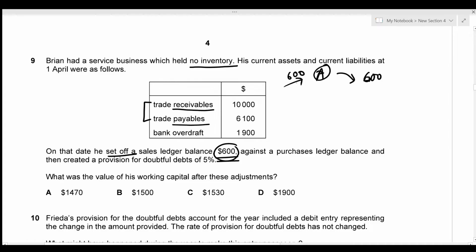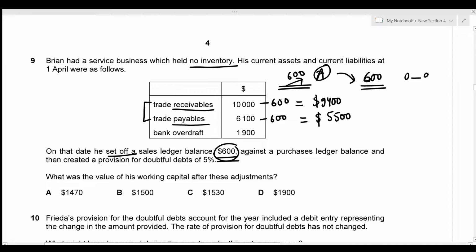Then these balances can just be set off, because we can pay 0 and he can pay 0 to us. So I'm just going to deduct the 600 from the receivables and 600 from the payables as well. This gives us the new value for trade receivables as 9,400, and a new value for trade payables as